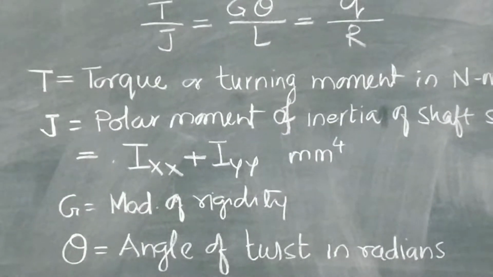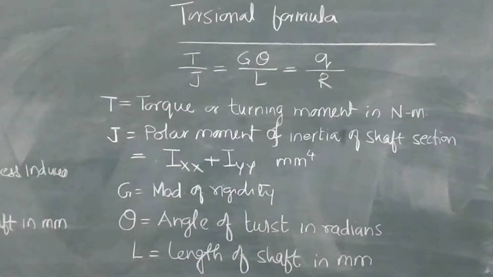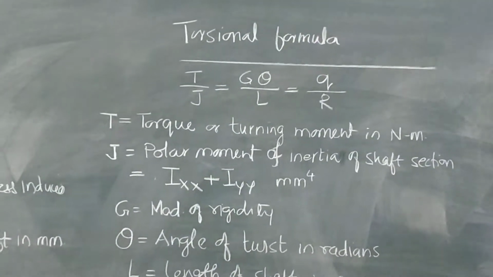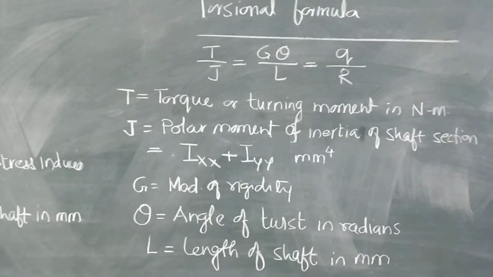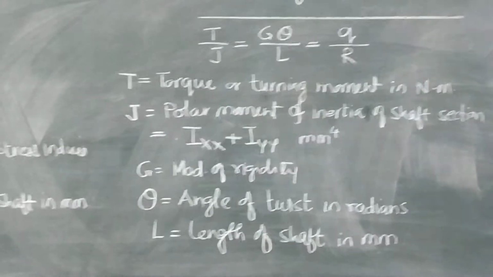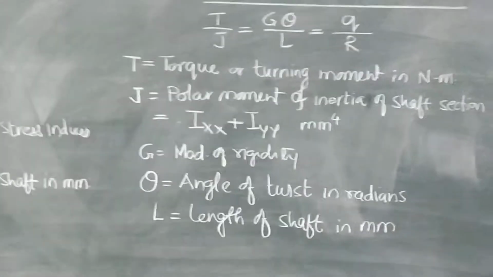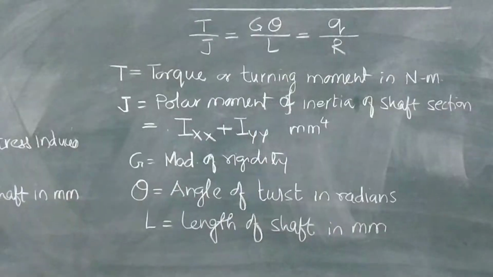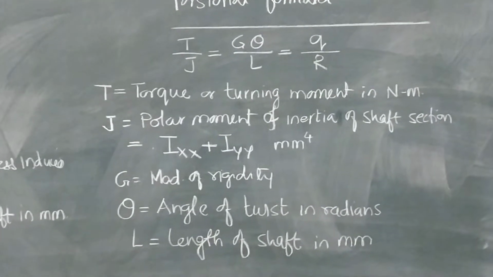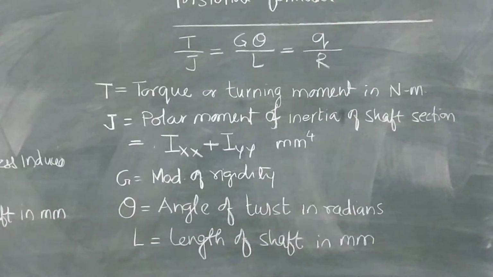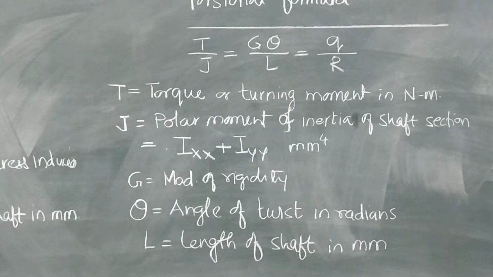J is polar moment of inertia of the shaft section. Polar moment of inertia is nothing but Ixx plus Iyy. It is in millimeter raised to 4. G is modulus of rigidity. These we have already studied in earlier chapters. Theta is angle of twist in radians. When it is not given in radians but given in degrees, then you have to multiply theta by pi by 180. That is how we can easily convert to radians.